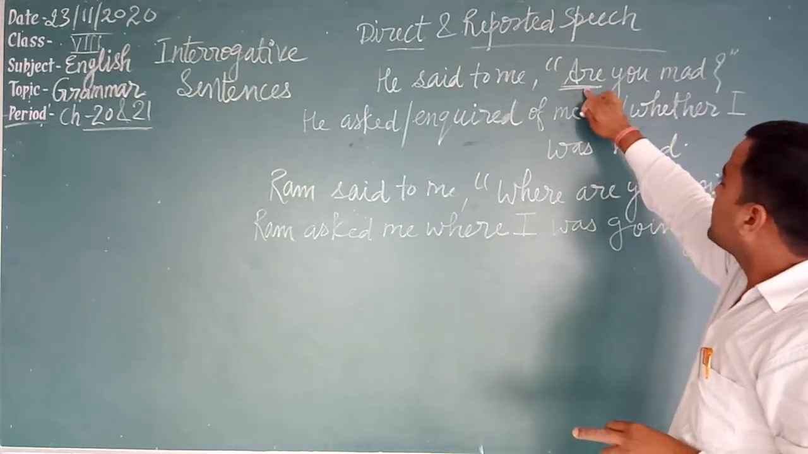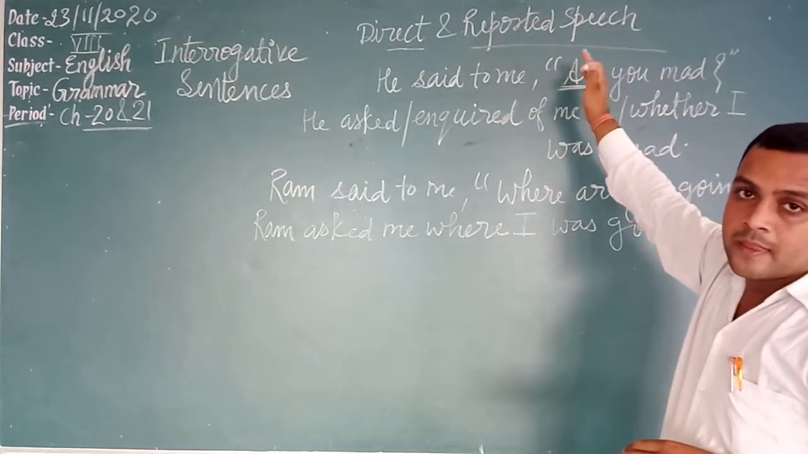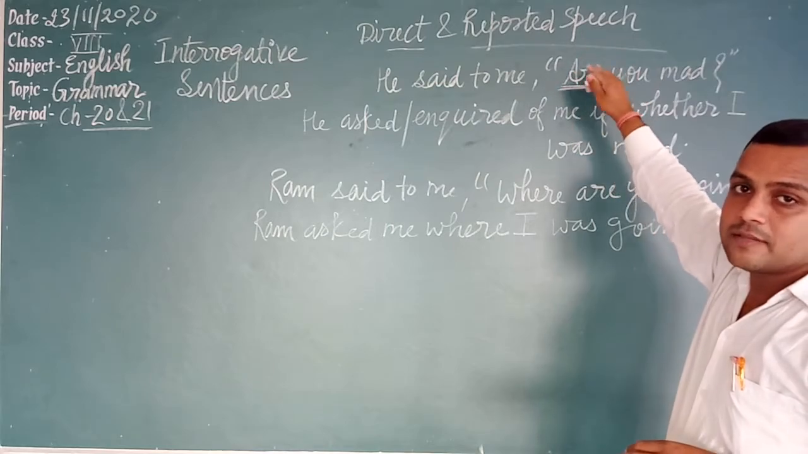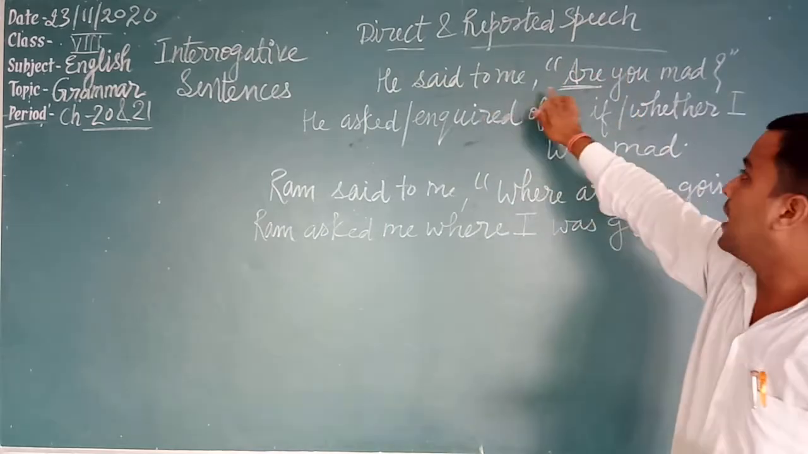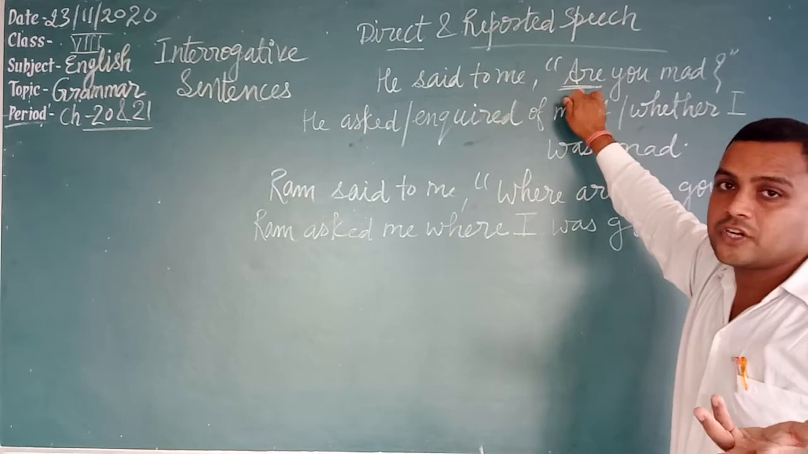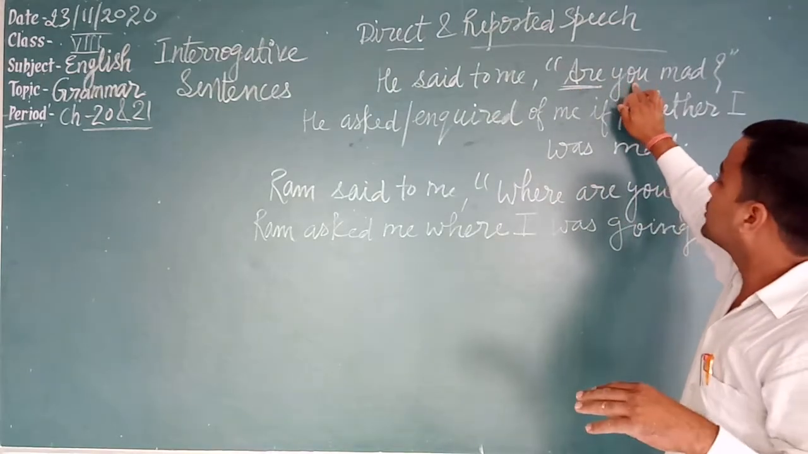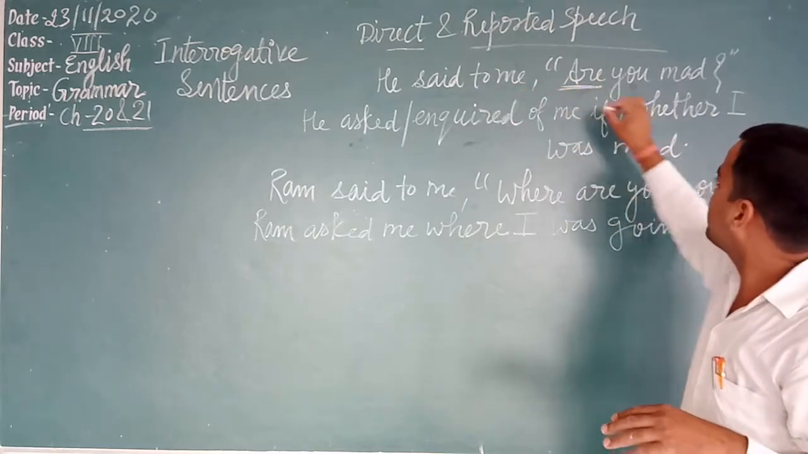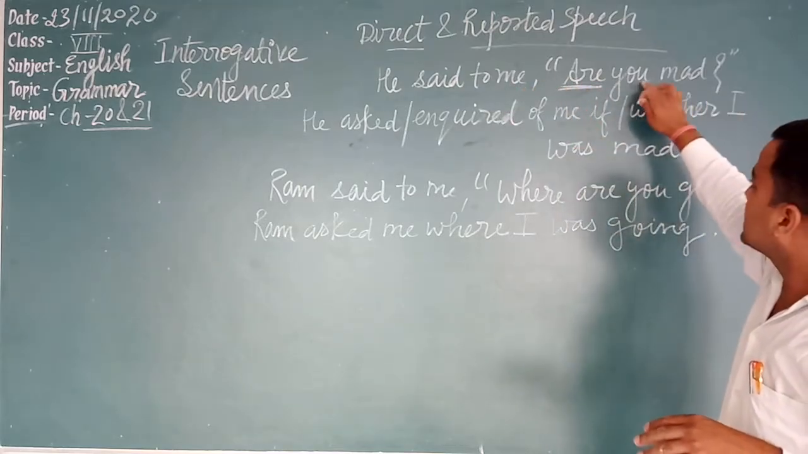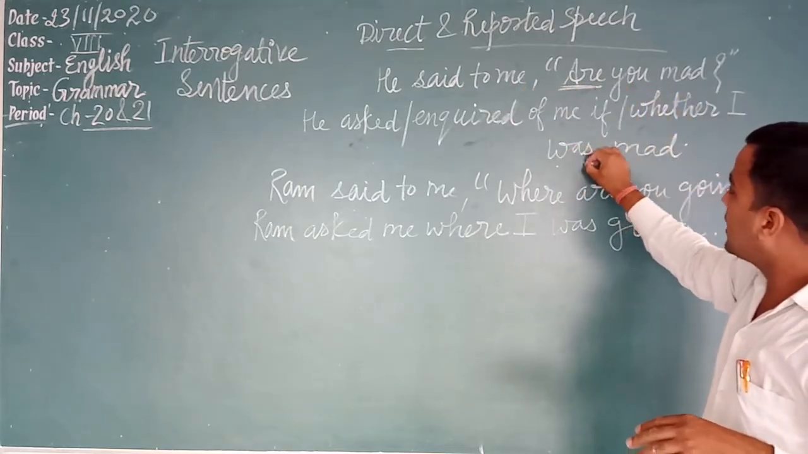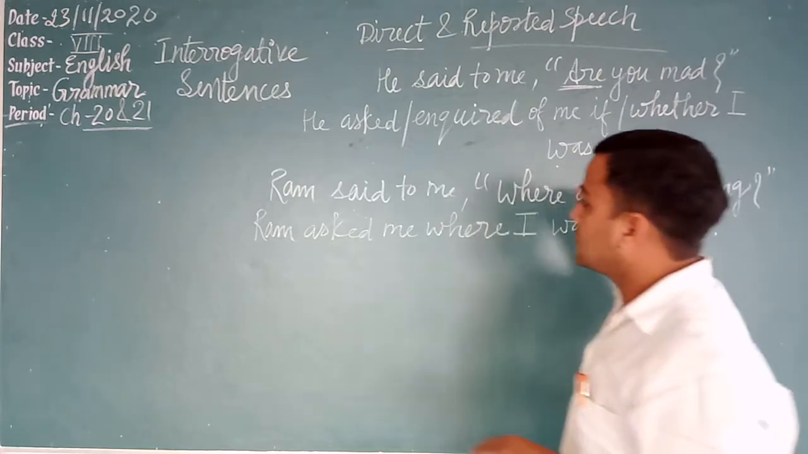And now we convert the interrogative sentence into its assertive form. What will be the assertive? You are mad. We will change "you are mad." You will change regarding me, so here it will be I. Is "I am" changed into "was" or not? I was mad.